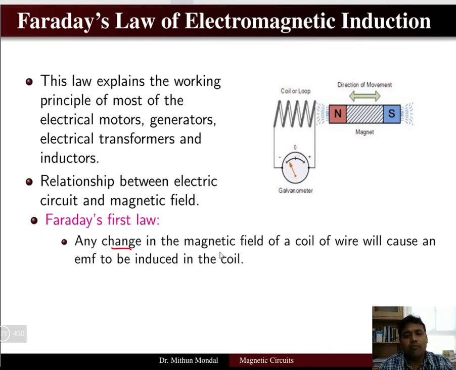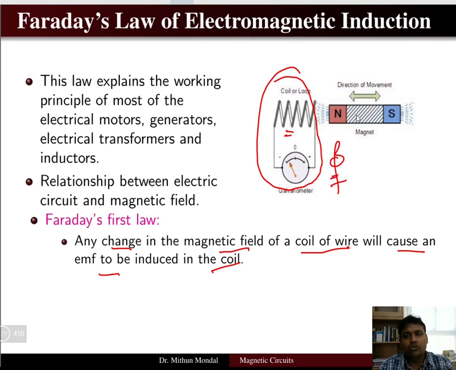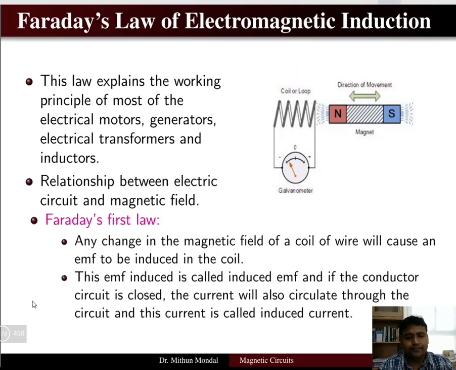any change in the magnetic field of a coil of wire will cause an EMF to be induced in the coil. So this is your coil, and in this coil, if there is a change in the flux, and this flux can be produced by the movement of the magnet or the movement of the coil, then there will be an EMF induced in the coil.